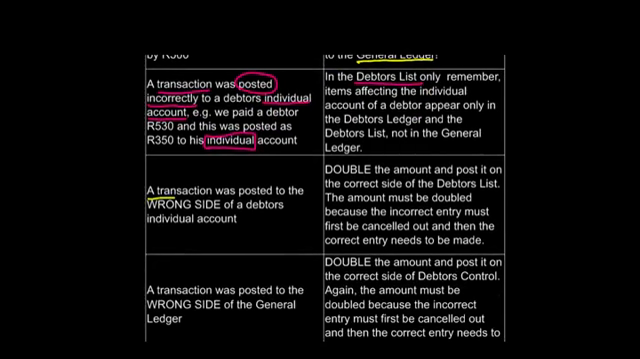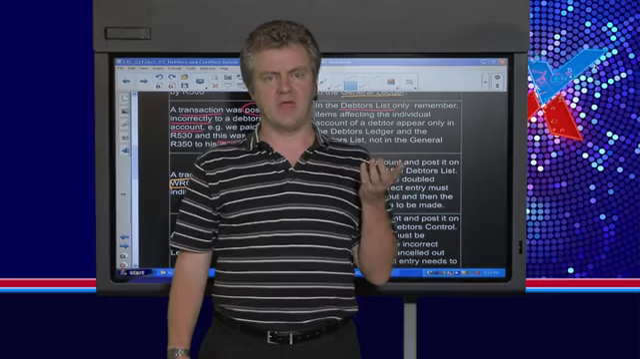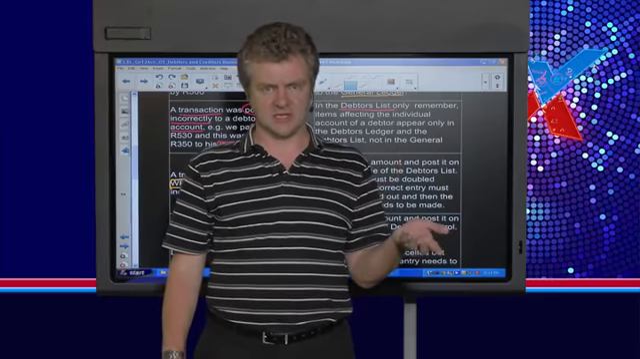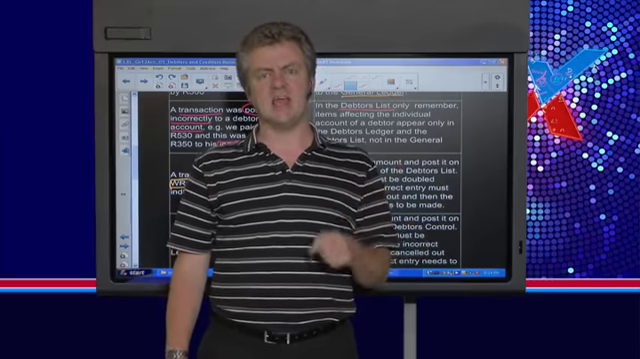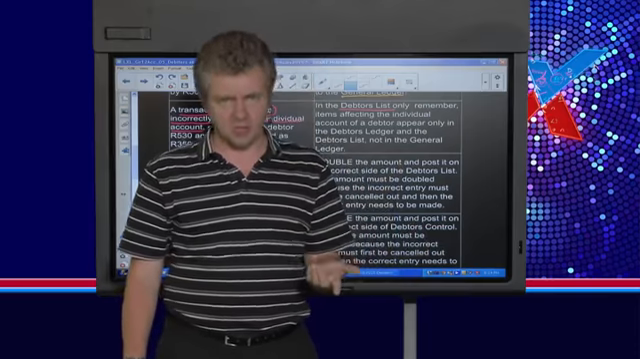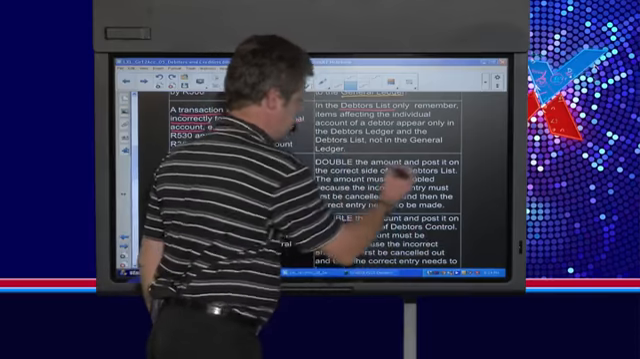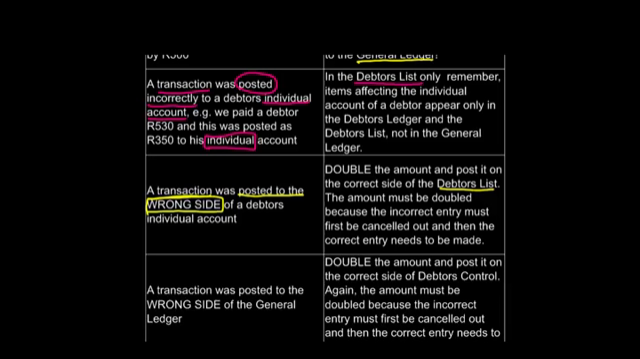Let's say that we took a transaction and it was posted to the wrong side of a debtor's individual account. So we know that the transaction affects the debtors list only, because we know that anything that has got individual debtors accounts only affects the debtors list. The key entry that we have to make here is that we have to double the amount and put it on the correct side. Double the amount and put it on the correct side.